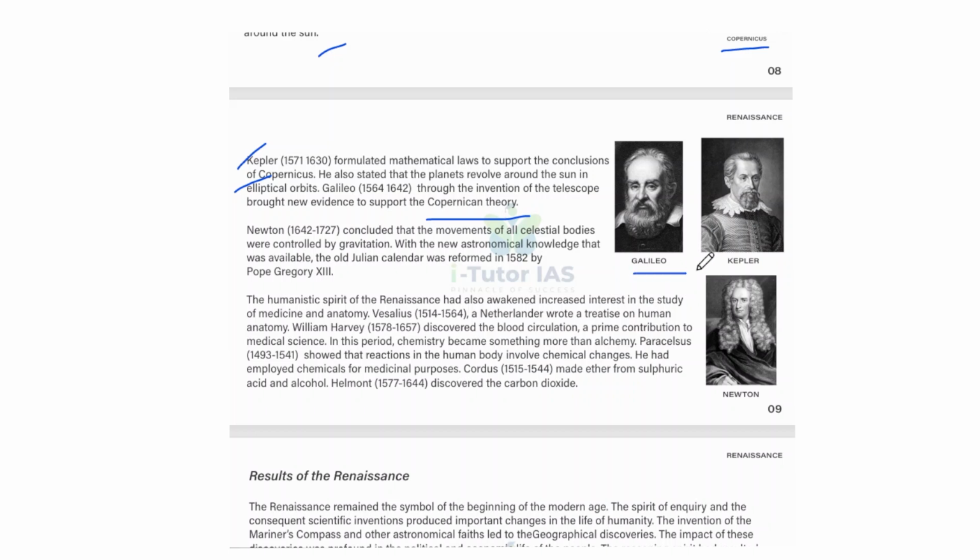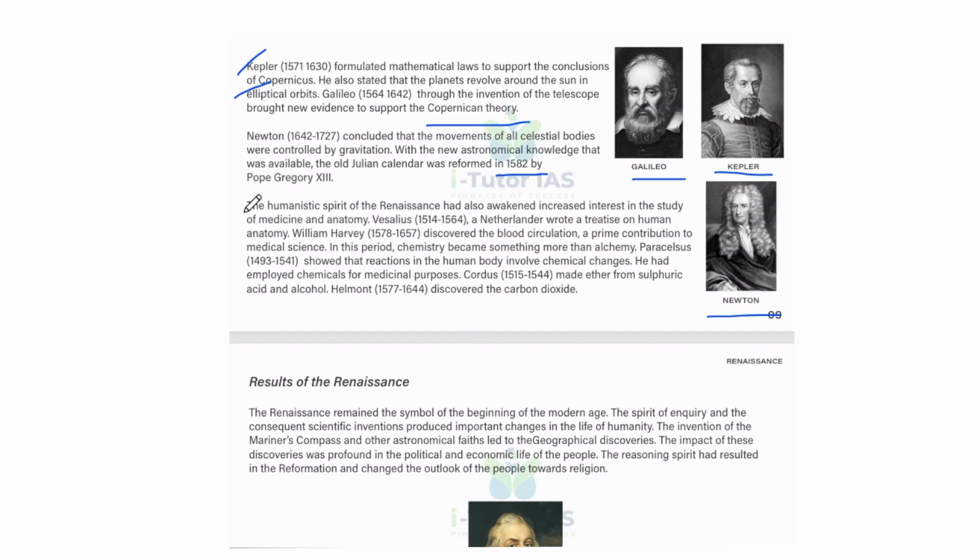So this is Galileo, this is Kepler, and this is Newton. All of you know these scientists. Newton concluded that the movement of all celestial bodies was controlled by gravitation. With the new astronomical knowledge that was available, the old Julian calendar was reformed in 1582 by Pope Gregory. And the humanistic spirit of the Renaissance had also awakened increased interest in the study of medicine and anatomy.